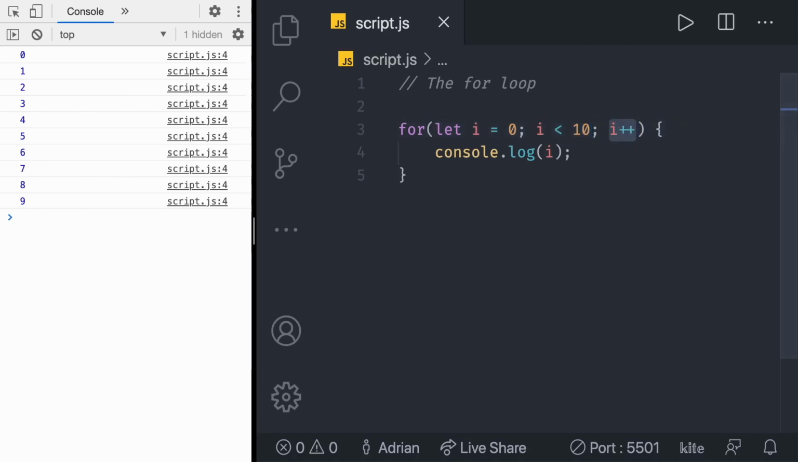That's it. This is a for loop. And that's it. We learned all the basics of loops.